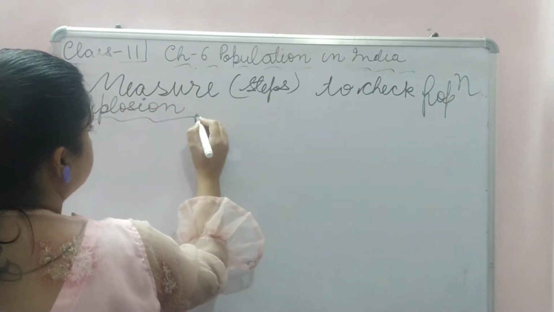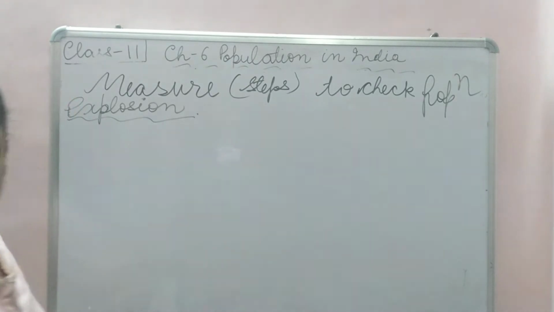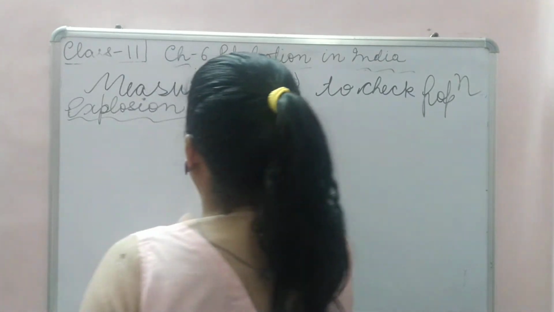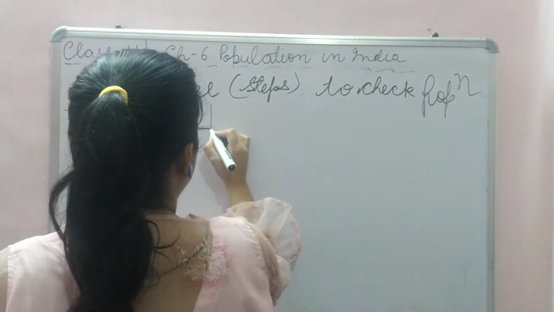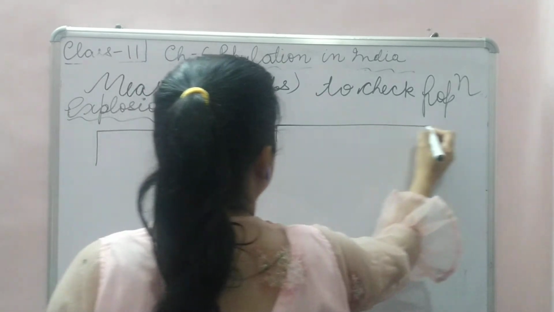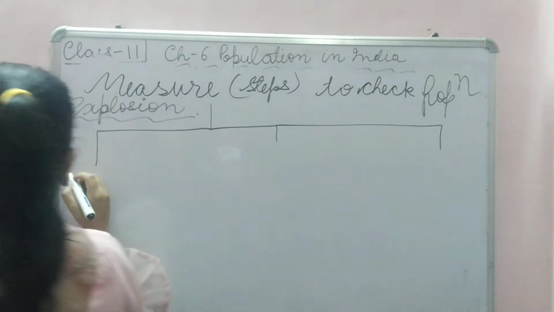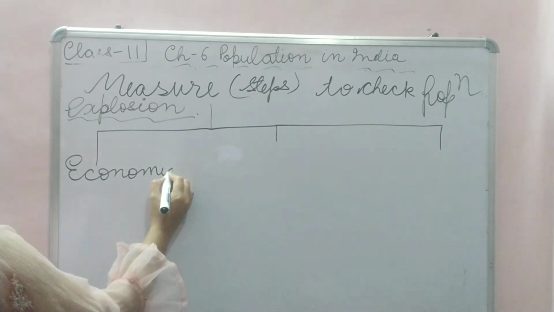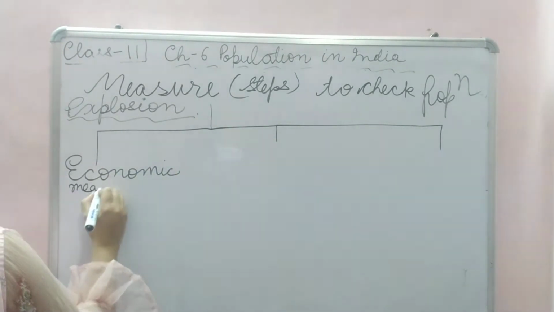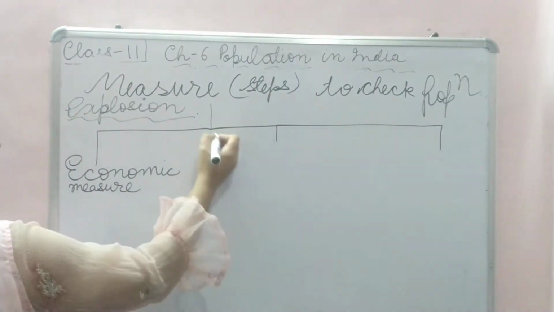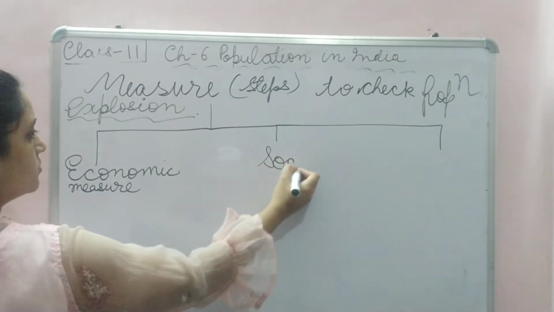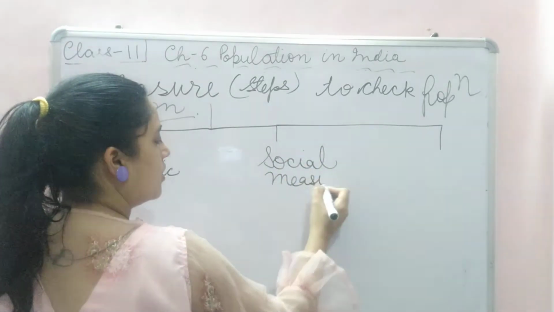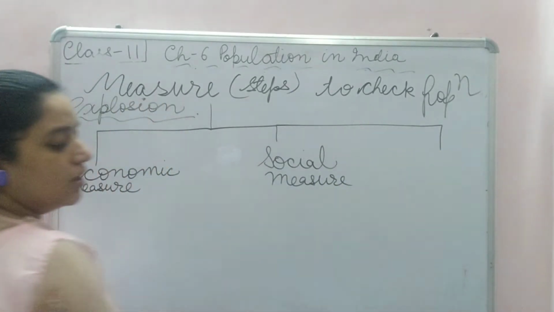Got it? So, there are three main steps taken: economic measures, social measures, and policies by the government.